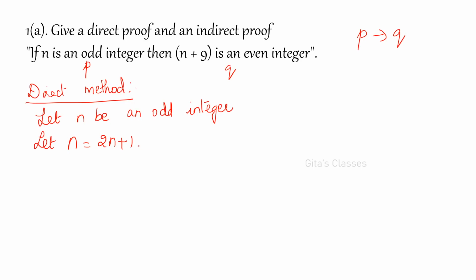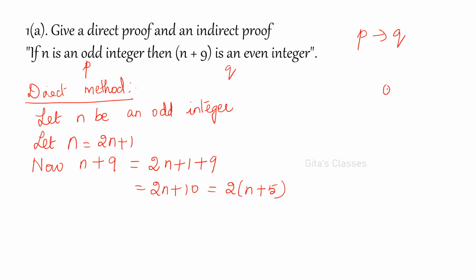Now consider n plus 9. That is 2k plus 1 plus 9. It is equal to 2k plus 10, which is equal to 2 into k plus 5.